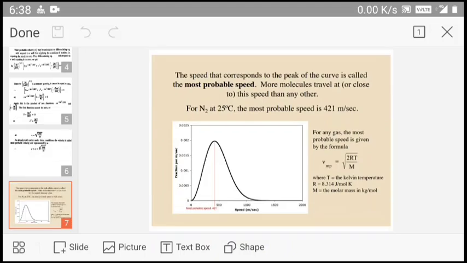Now we should know the difference between the velocity and the speed. The graph we will get in both the conditions is same, but the difference between velocity and speed, they are equal in magnitude, but velocity is a vector quantity and the speed is a scalar quantity, and the summary of this is given in the figure. The speed that corresponds to the peak of the curve is called the most probable speed. The most molecules travel at this speed than any other. For nitrogen, the curve is drawn and the values are given.